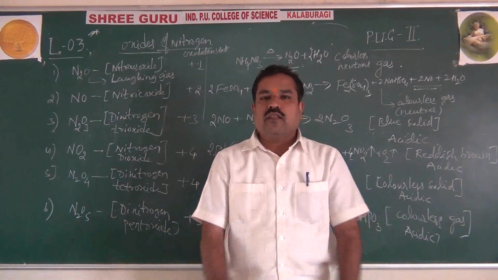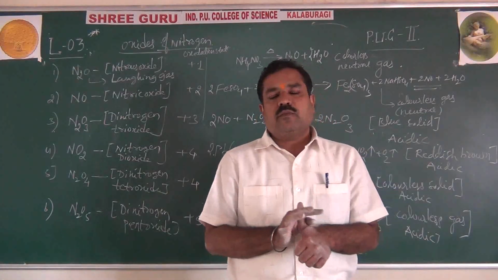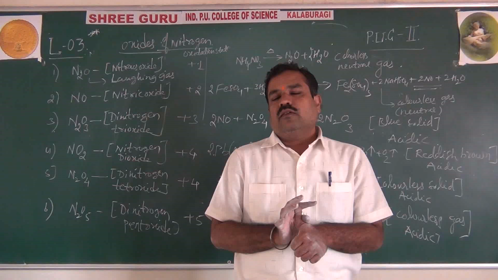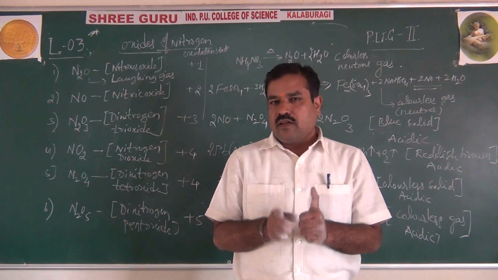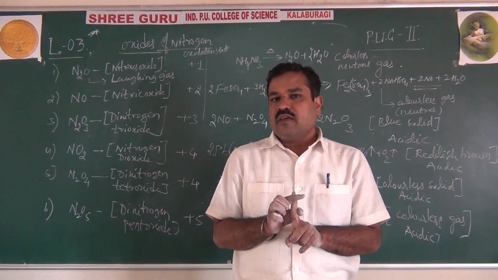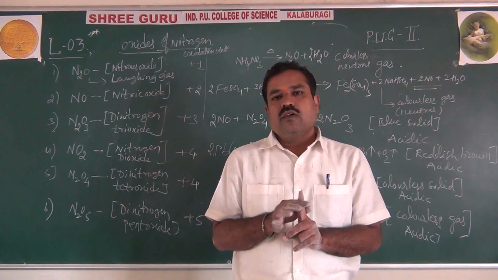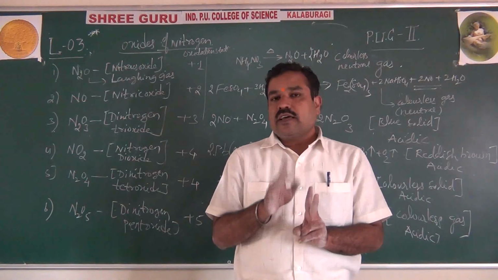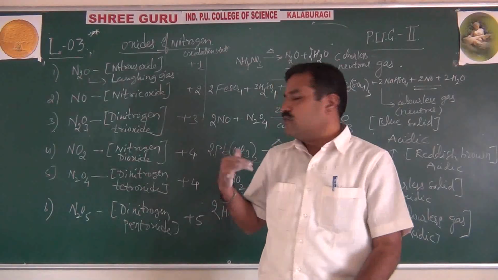So this completes what I did today: the preparation of dinitrogen, where you have to read only azides. Then preparation of ammonia by Haber's process, very important for theory purpose. Read it out, with the diagram 3 marks, without diagram 2 marks. Then oxides of nitrogen.